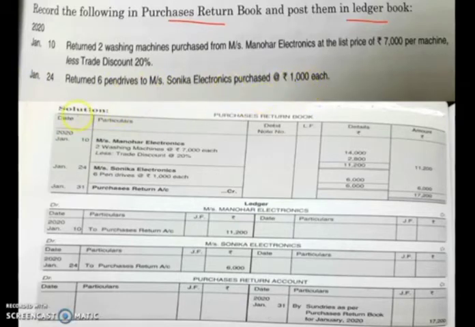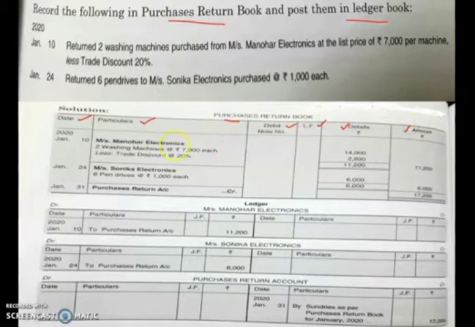Okay, so now let us move to the solution part. The title of this problem is purchase return book. You are preparing the purchase return book. You write down the date. So how many columns are required? Date column should be written. Particulars column. Debit note number. As I told you in the earlier slide, when you prepare the purchase return book, you are supposed to show the debit note. So you are supposed to prepare a debit note. So a column for debit note number should be provided here. Then we have ledger folio, and then detail, and then amount.